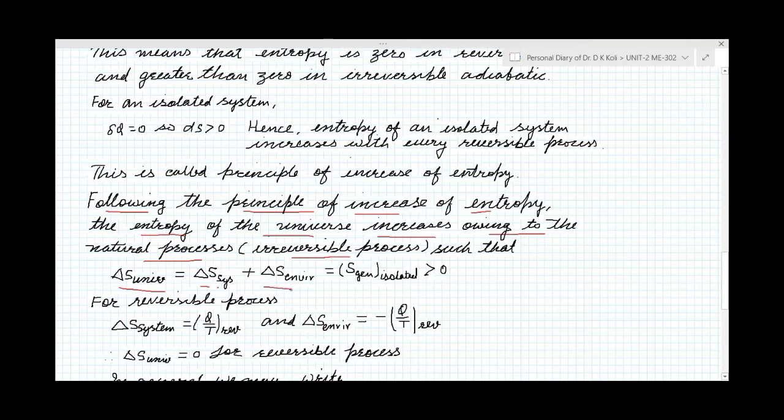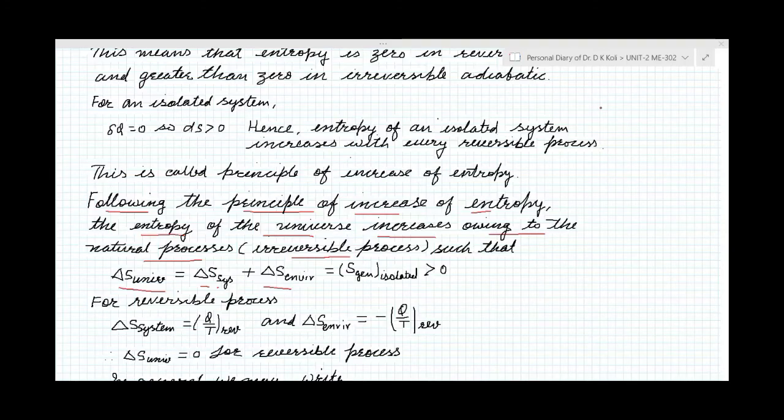So the change in entropy of the universe is the sum of the entropy change of the system plus the entropy change of the surrounding. Here it is written S generated, meaning entropy generated for the isolated system.